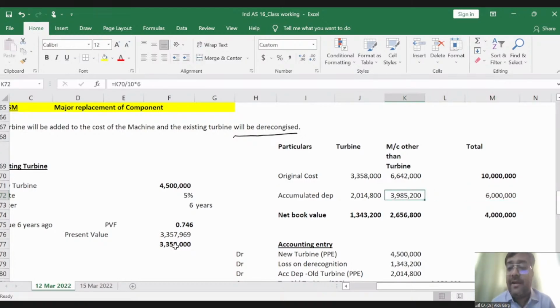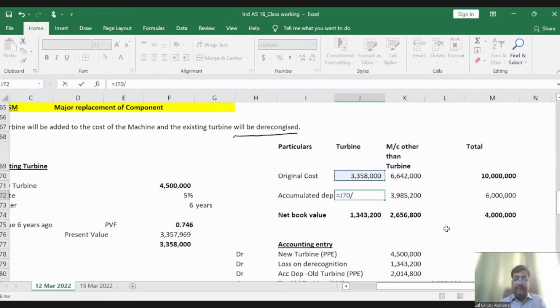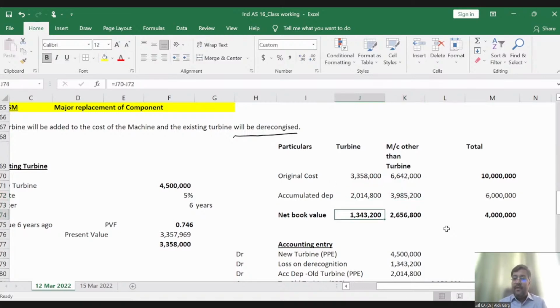So now we are bifurcating the accumulated depreciation between the turbine and the machine other than turbine, right? What is my accumulated depreciation in this area? My accumulated depreciation is 20,14,800. So how have I calculated? This divided by 10, multiplied by 6. This divided by 10, multiplied by 6, and of course the total should be 60 lakhs. Now the net book values are 13,43,200 and 26,56,800, right? So now this net book value of the turbine is going to be derecognized.